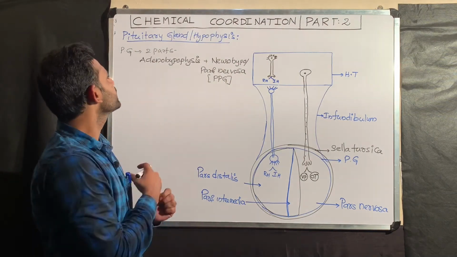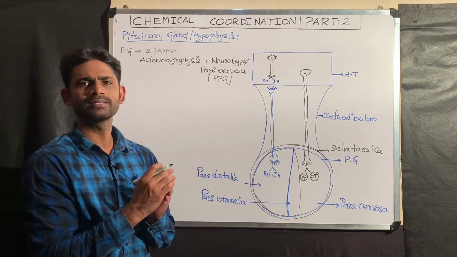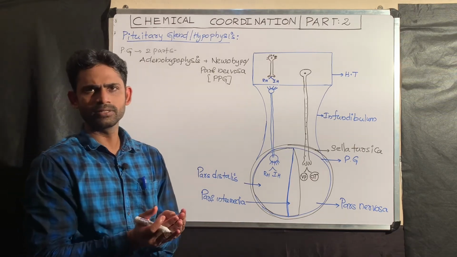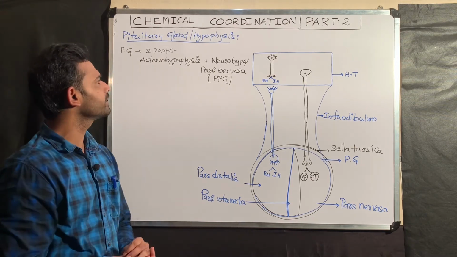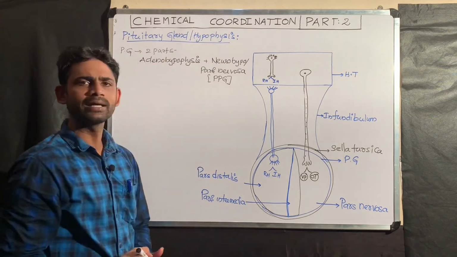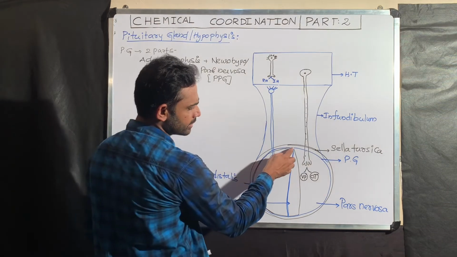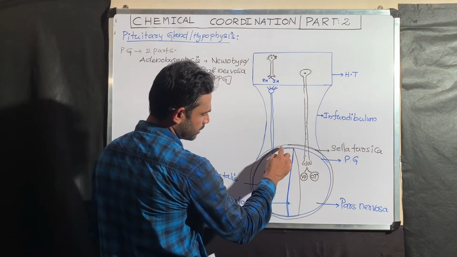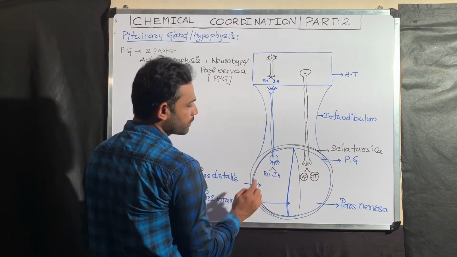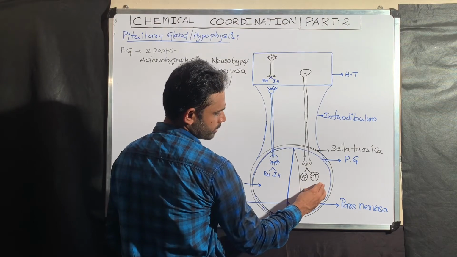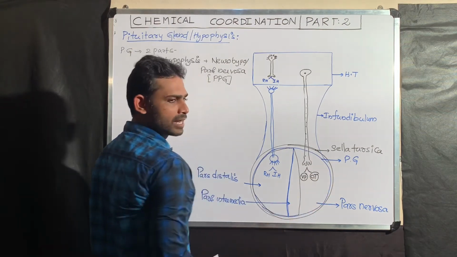In this, the adenohypophysis occupies a major part. Over 70% of the pituitary gland is occupied by the adenohypophysis only, and the remaining portion is occupied by the pars nervosa. See here, in this pituitary gland, the major portion up to here is occupied by the adenohypophysis, and the remaining small portion is the pars nervosa.